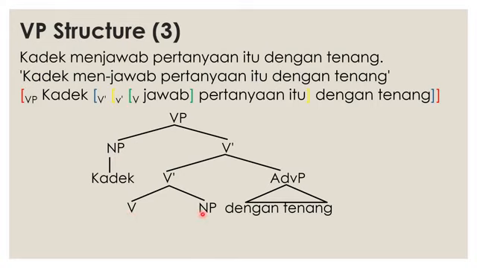NP here is the complement because we have V over here. A complement is the sister of a head and the daughter of V bar. And dengan tenang here is the adjunct. And then we have jawab as the head, and pertanyaan itu as the complement. So we see here that the structure of the verb phrase in Indonesian is exactly the same as that in English.